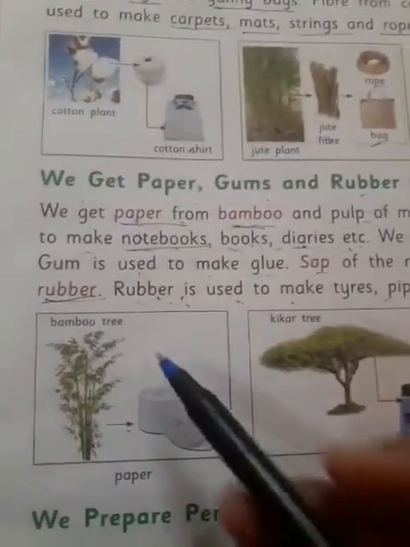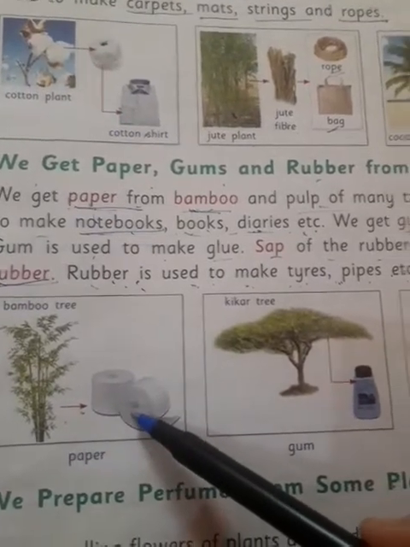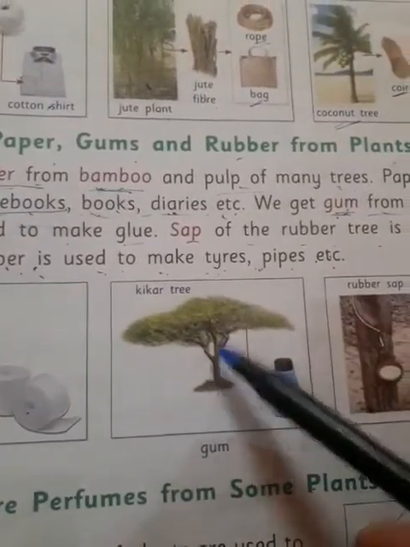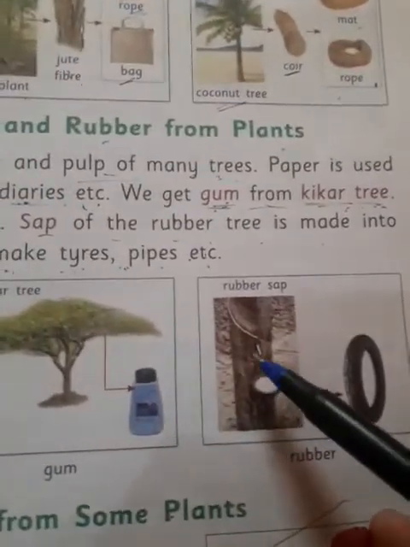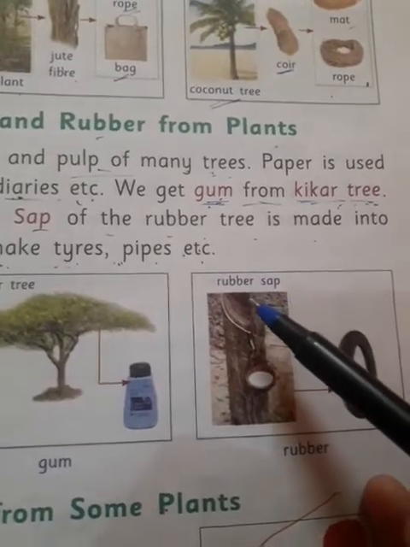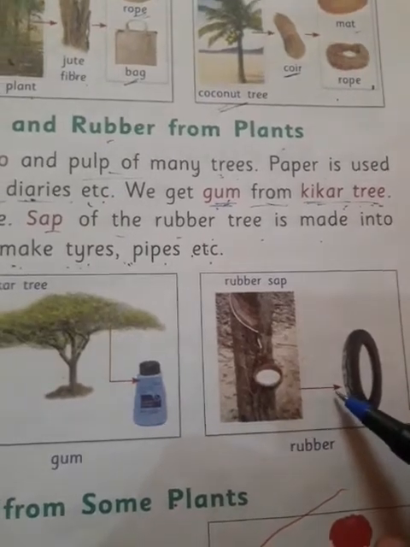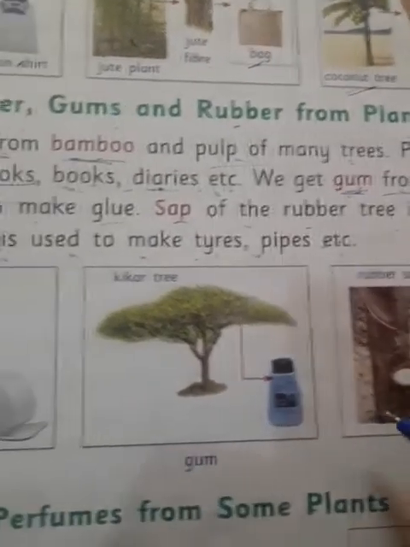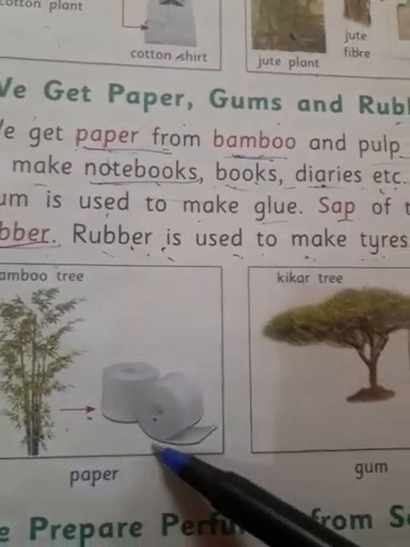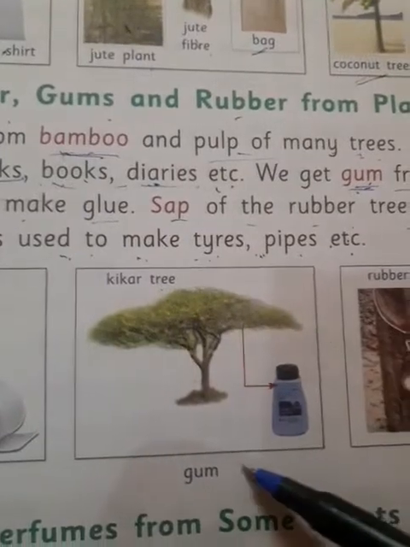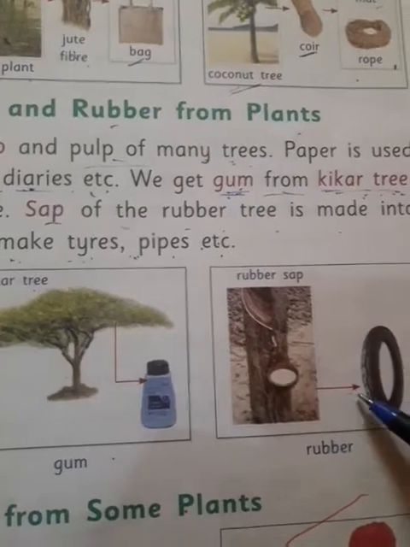Now, the bamboo tree, you can see that it is used in making paper. This is the kikar tree, and we are getting gum, glue, and from the rubber tree, rubber sap, and it helps in making tires, pipes, etc. You can see in the diagram: from the bamboo tree we are getting paper, from the kikar tree we are getting gum, and from rubber sap we are getting tires, pipes, etc.